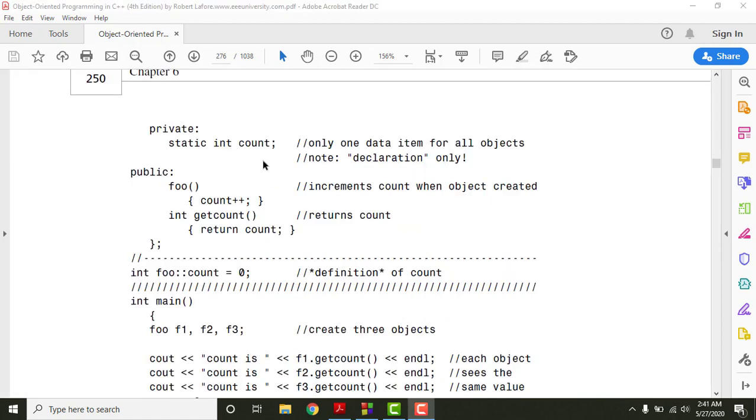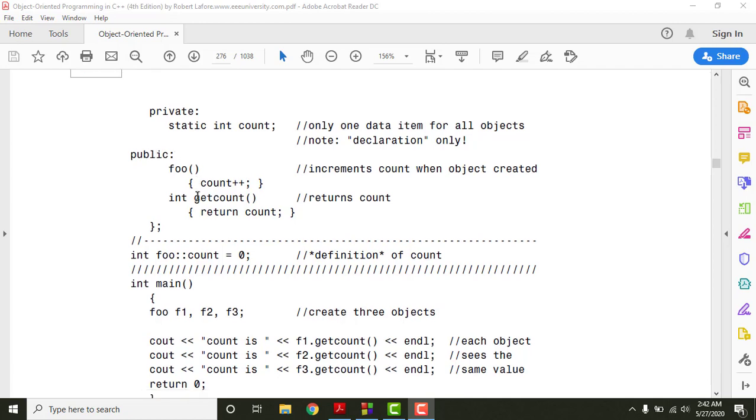Keep one thing in mind: whenever data members are static in nature, that simply means whatever the value is, it is the same for all the objects, right? Like the functions, the data members can also be the same for all these objects. So we need to mention the keyword static to make the value the same for all the objects. That's the purpose of static, right?